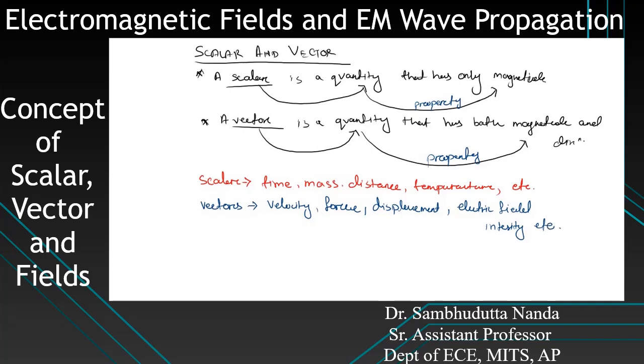Now, how do we represent a vector? Next point is how do we represent a vector? A vector is represented with an arrow on top of it.